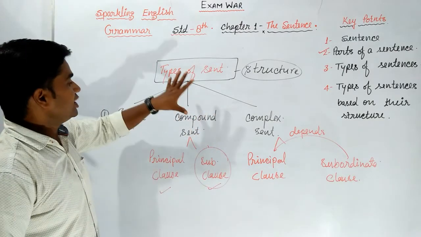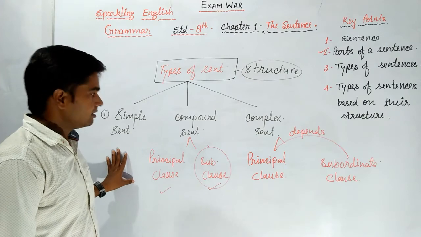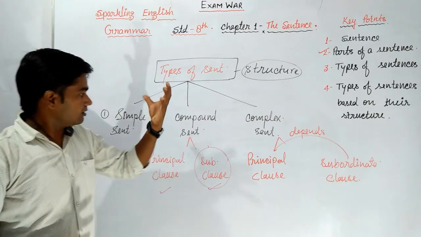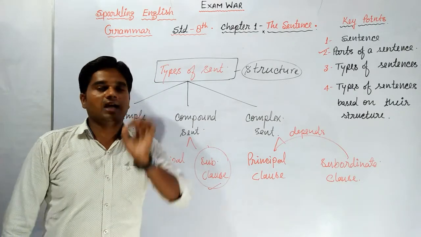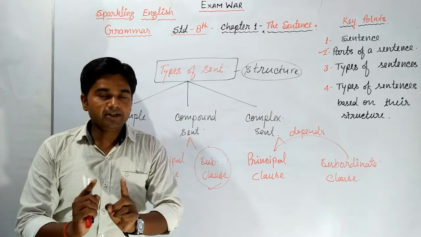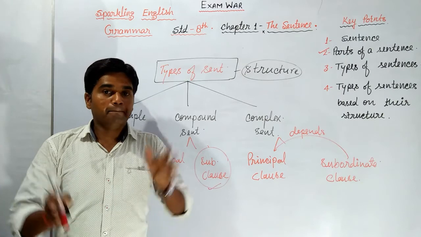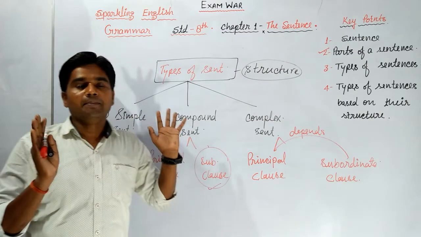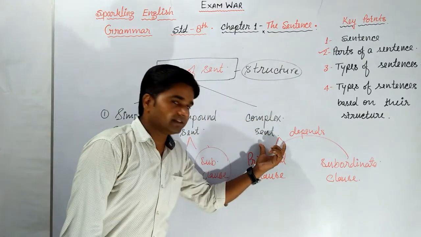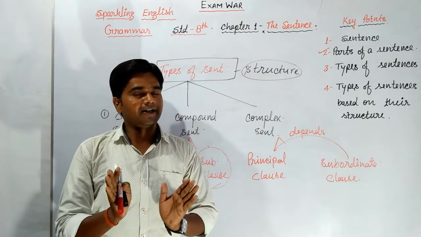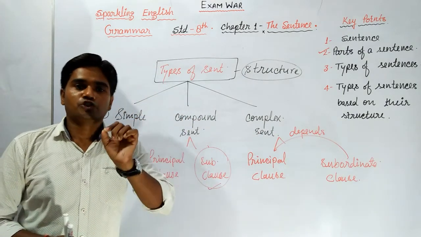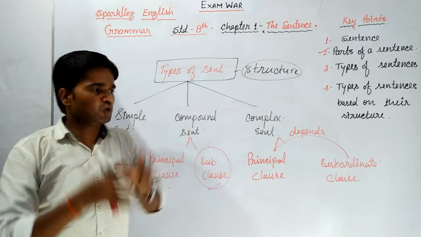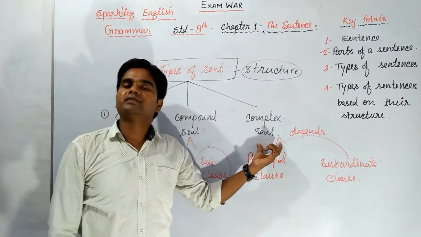So this is based on structural division. Sentences can be divided into three types: simple sentence, compound sentence, and complex sentence. One more thing, the conjunctions used in compound sentences are and, but, yet, either or, neither nor, not only but also. And in complex sentences, the conjunctions used are because, so, when, why, whether. These conjunctions are used in the formation of complex sentences.